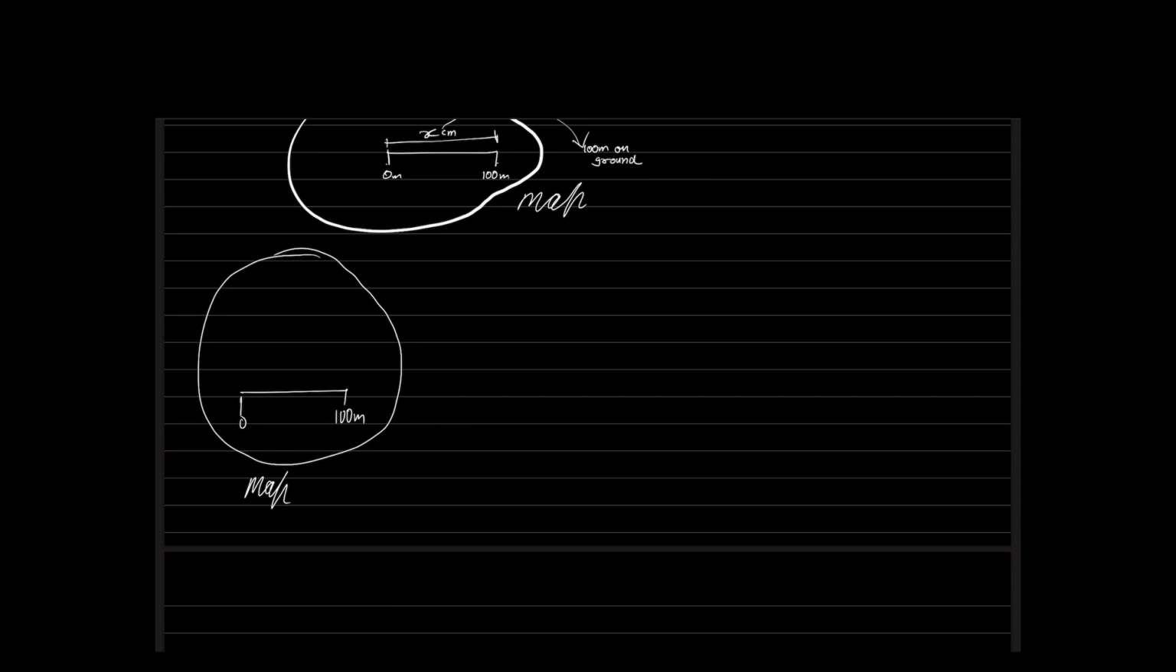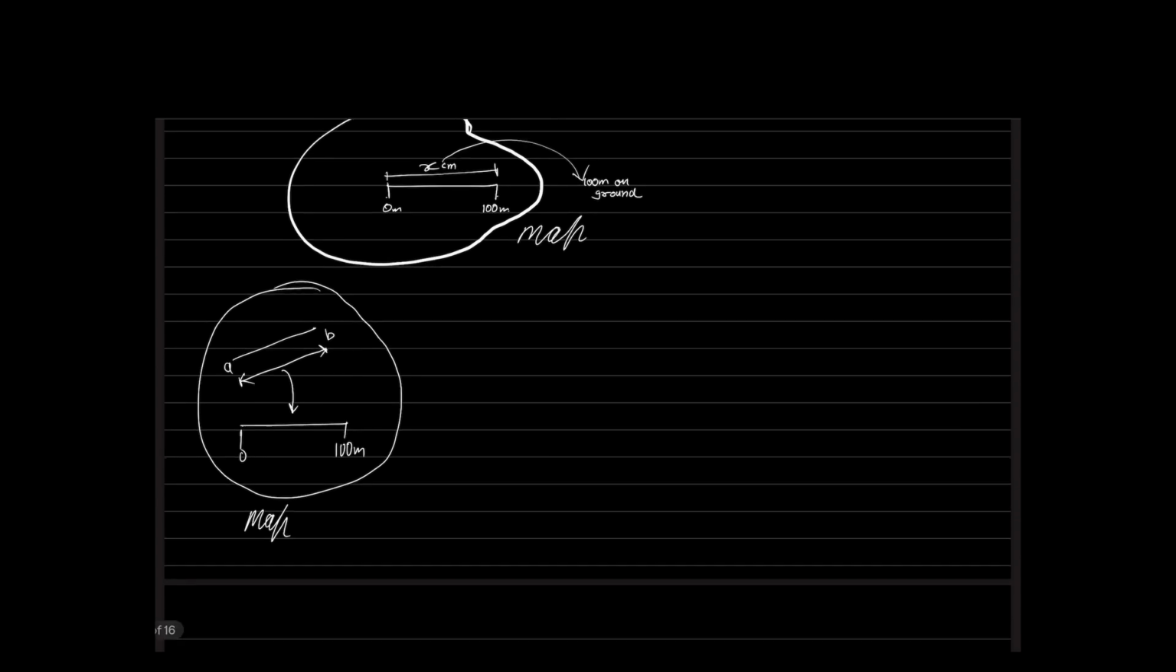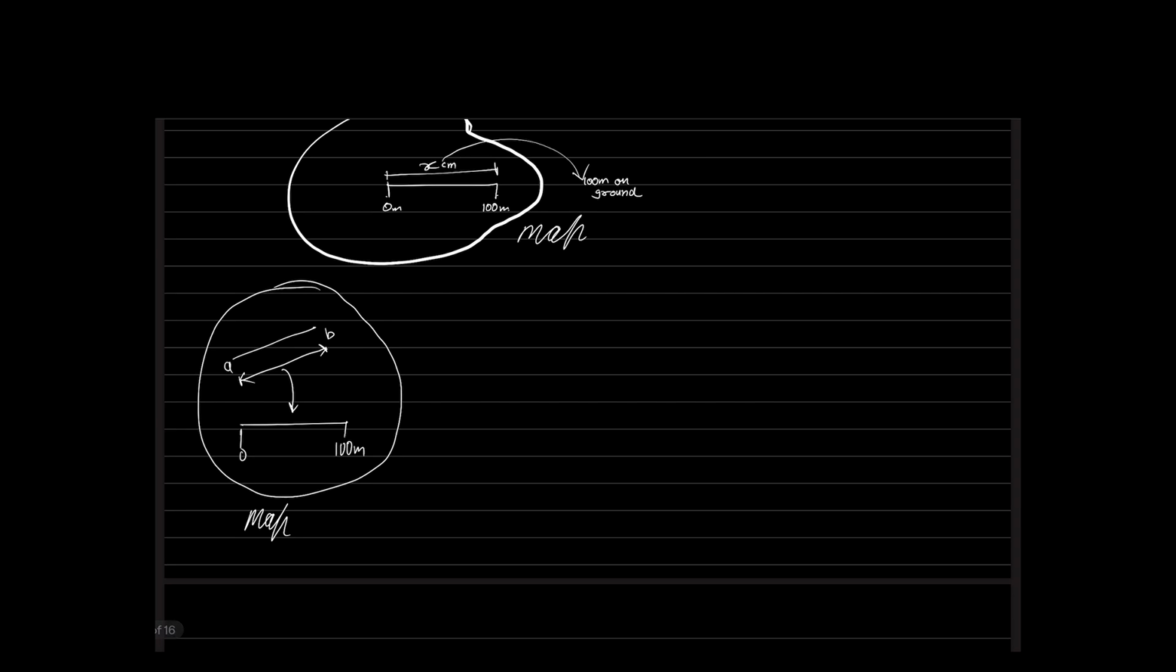Now look at this scenario. I am going to give you a line AB on the paper. The length of line AB is exactly equal to the length of this graphical scale. If so, tell me what is the ground distance capital AB? If small AB is exactly equal to the length of the graphical scale, the ground distance capital AB is nothing but 100 meters.